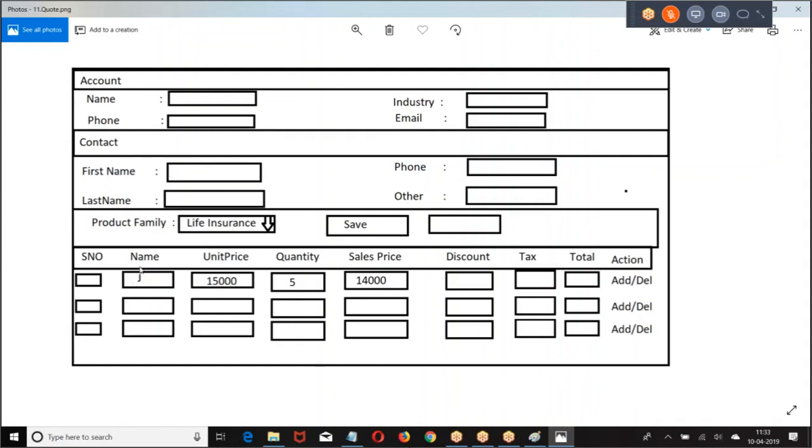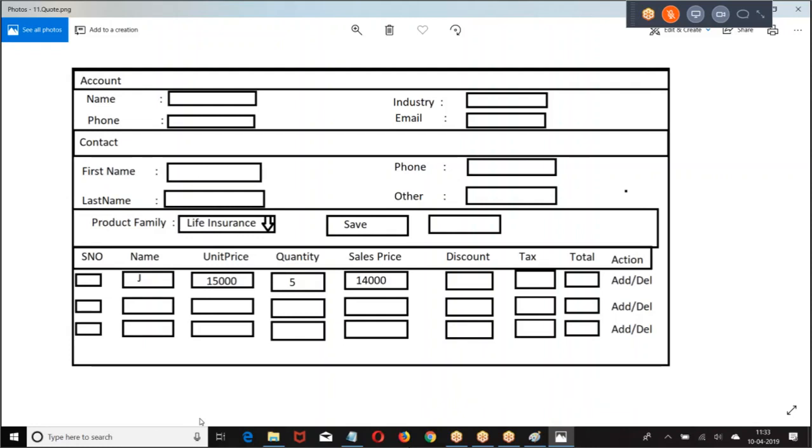Then you enter the product name, the unit price, the quantity, sales price, discount and tax. Then the second product, its name, unit price, like this. What are the products I want to place in the order? Once I enter these products, I click save. Then a quotation will be created for this account, with this contact, with whatever opportunity items I entered.